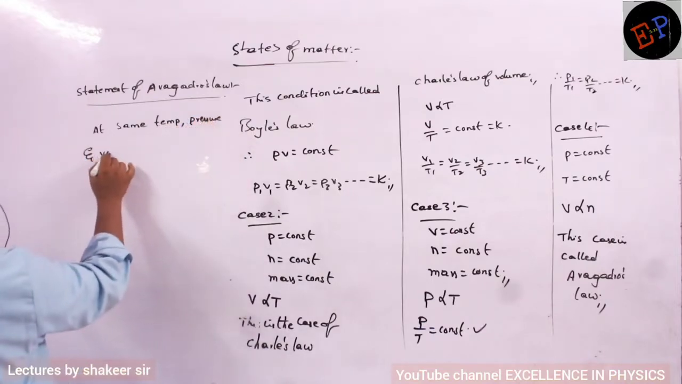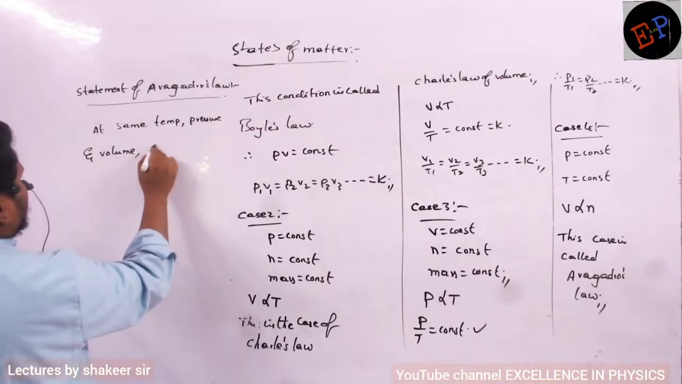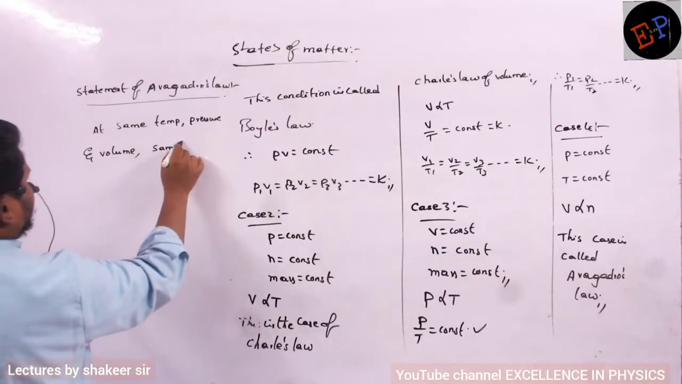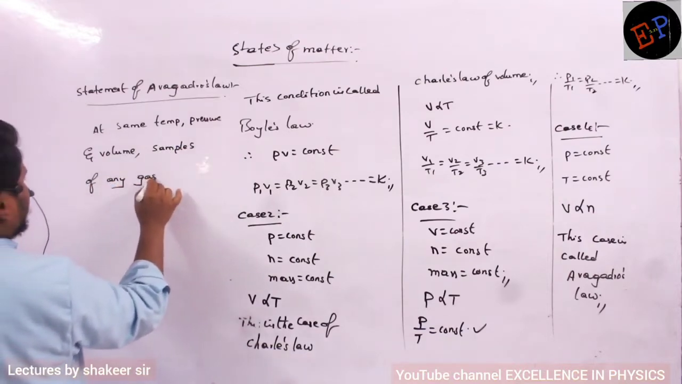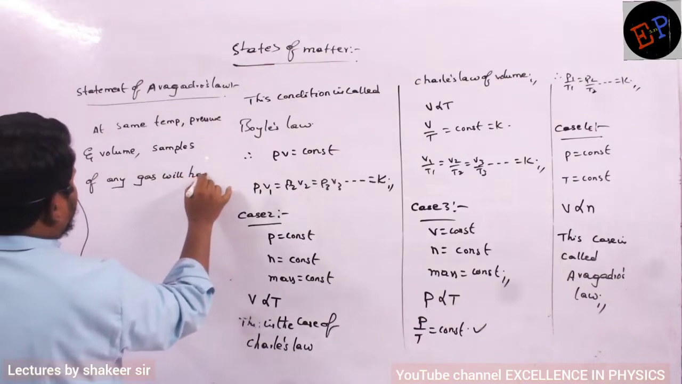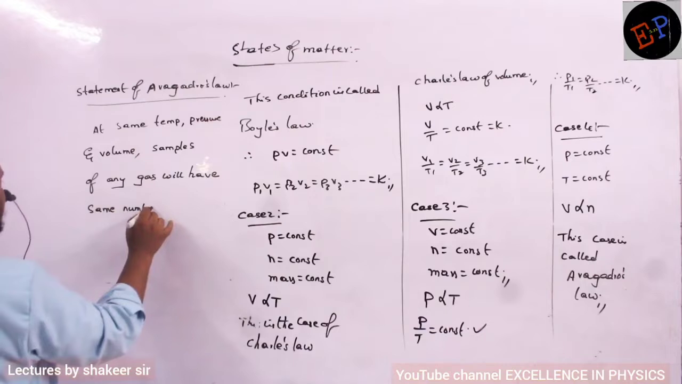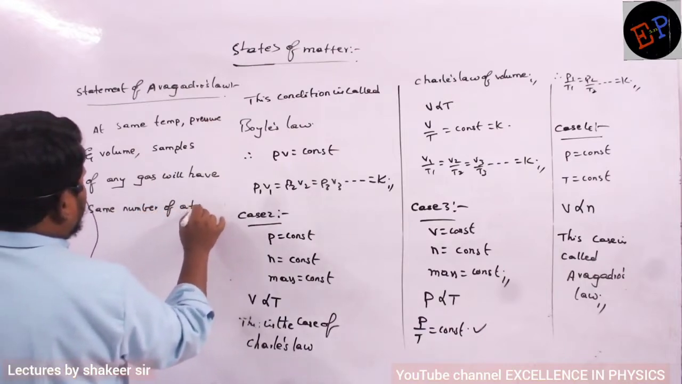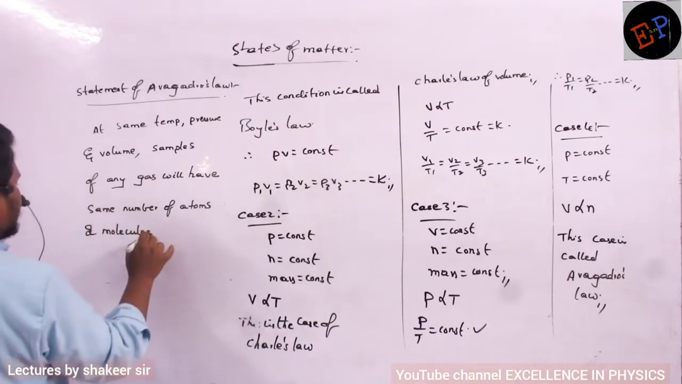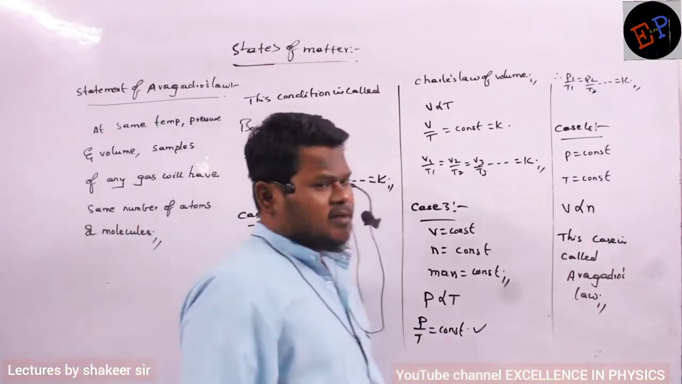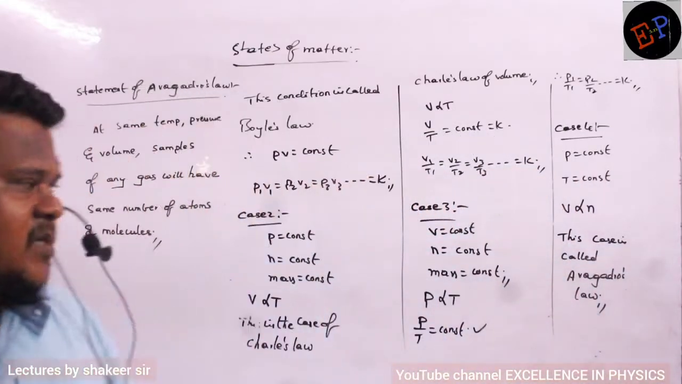and volume, samples of any gas will have the same number of atoms or molecules, or you can just call them particles also. This law is called Avogadro's law. Are you able to understand?